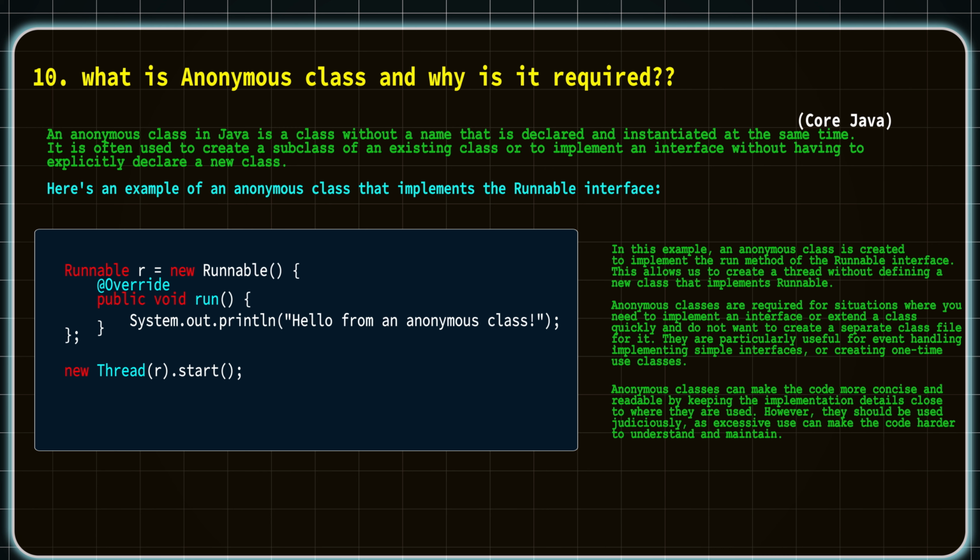Here in this example, you can see we have implemented the Runnable interface, but there is no name for that class. And in this anonymous class, we have overridden the run method and written a custom message, right? And also we can call this implemented run method using a thread, right? By passing that instantiation variable to the thread, and we can call the start method as usual.